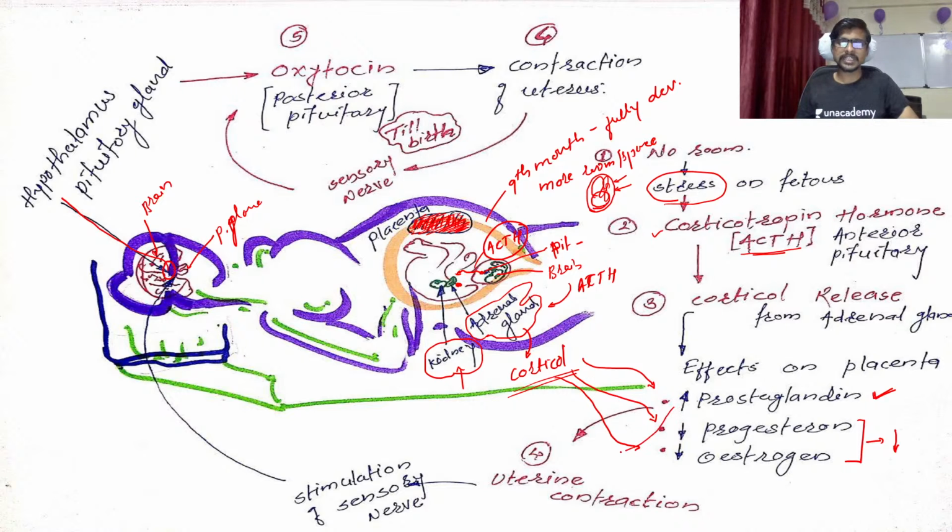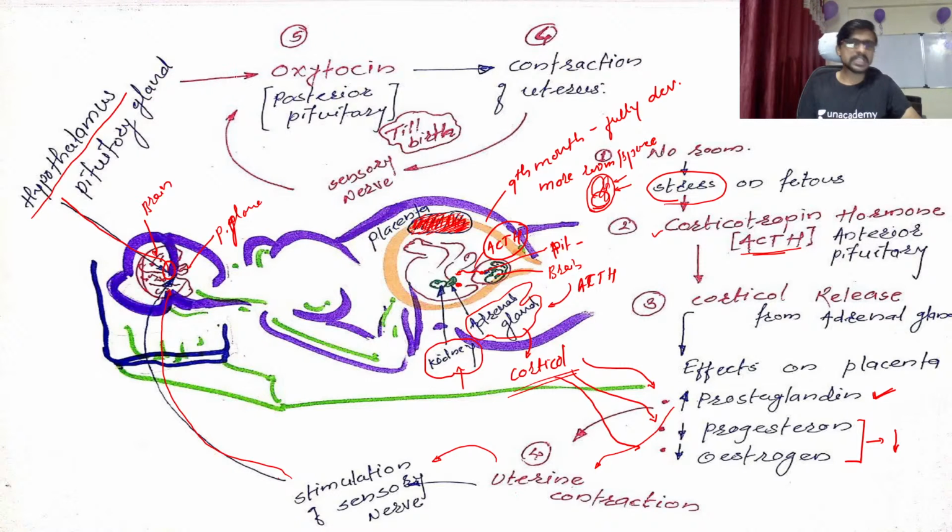And the next result, if you see, is the prostaglandin. So the prostaglandin is responsible for the contraction of the uterine muscles. Okay, so due to the contraction of uterine muscles, what happened? The stimulation of the nervous system again. So the nervous system got the stimulation due to this contraction, and the signal of the nervous system is moving toward the hypothalamus. That signal is nothing but the contraction of uterine muscle, so the hypothalamus starts activation of the pituitary gland.